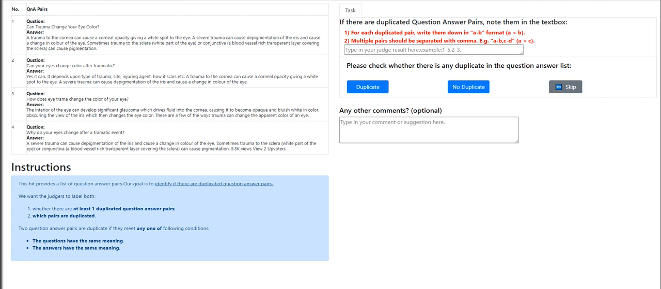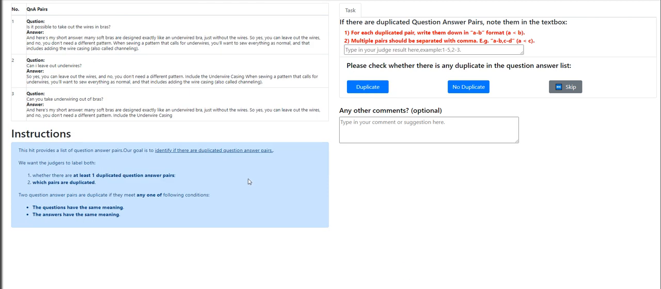Can trauma change your eye color? Can your eyes change color after trauma? How does eye trauma change the color of your eye? Why do your eyes change after a traumatic event? Can trauma change your eye color? Okay, it's one, two. How does trauma change the color? Why do your eyes change after a traumatic event? That's the only duplicate questions I can find. Let's see. Yeah, we got it right.